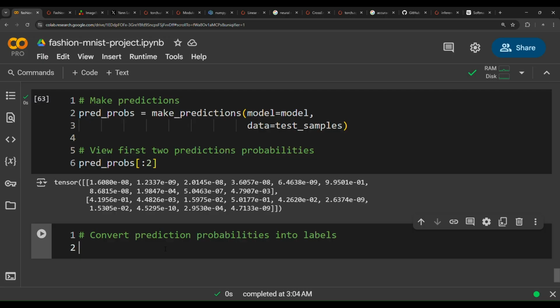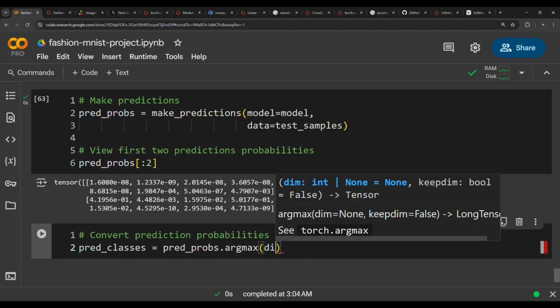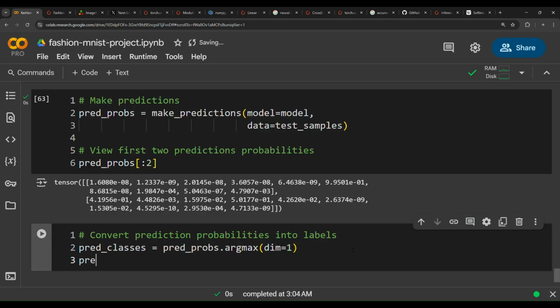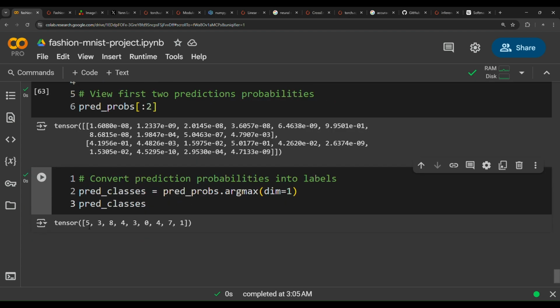So if you wanted to do this operation by using the argmax, to convert these prediction probabilities into classes: pred_classes equals pred_probs.argmax, and then pass dimension equals 1. This argmax function will convert these probabilities into labels. Now, if you show these labels, the pred classes are as follows: 5, 3, 8, 4, 3, 0, 4, 7, 1. These are the labels, the targets. We have generated them using the argmax function.